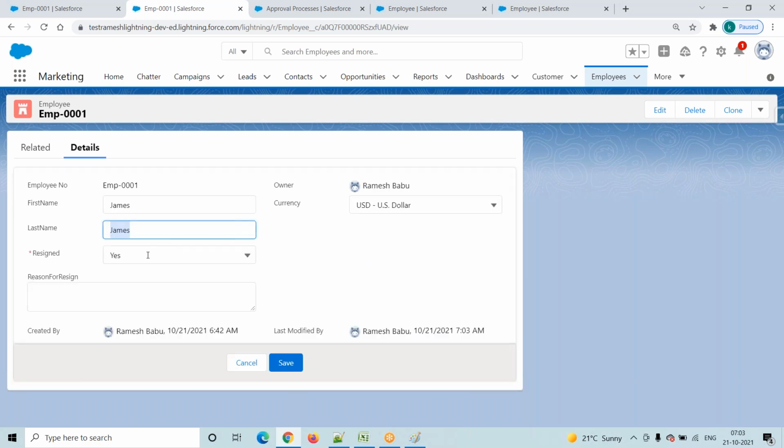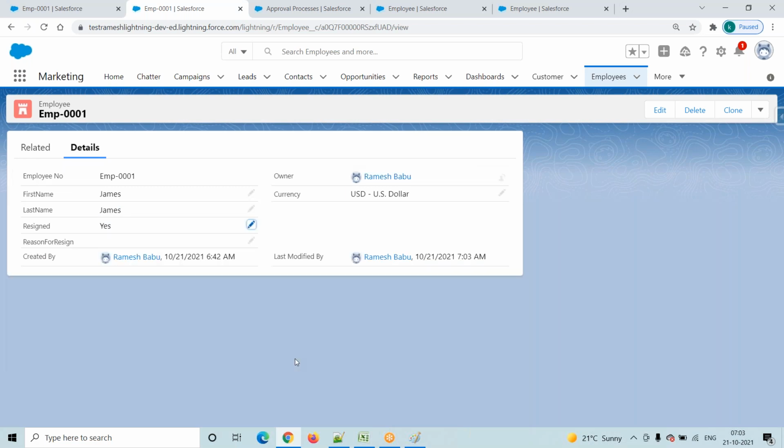The employee changed the status resigned to yes and clicked on the save button. So is this record automatically sent to the approval process? No. Whenever we go to here and click on the submit for approval button, then only it will send my record to the approval process. Here we have to observe two options, two cases.